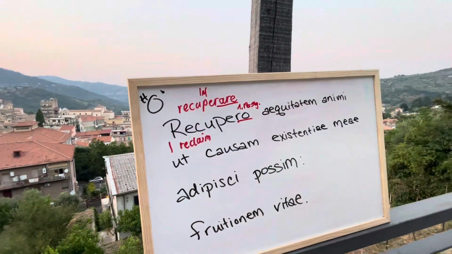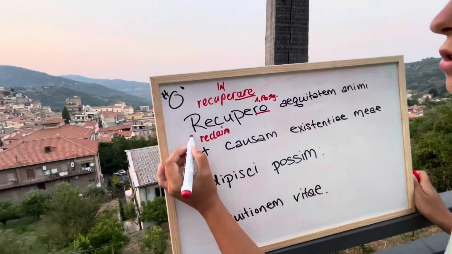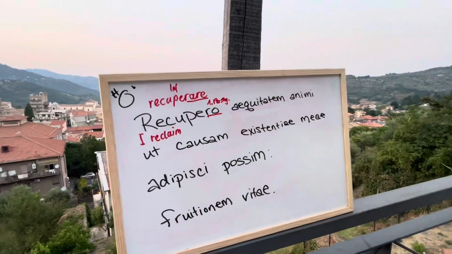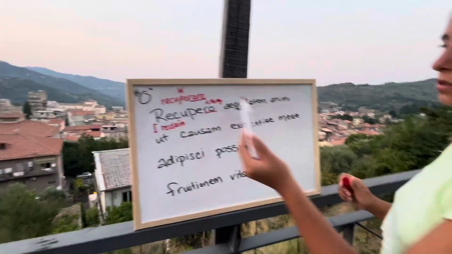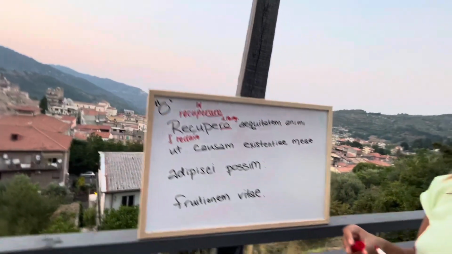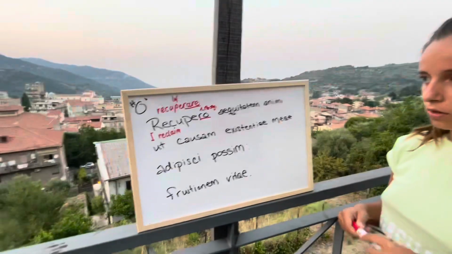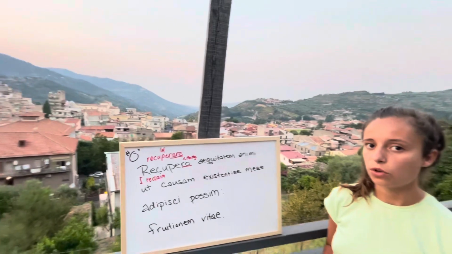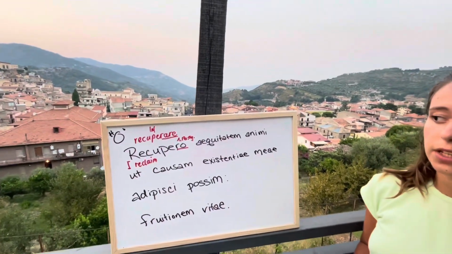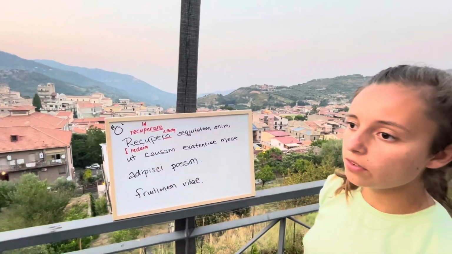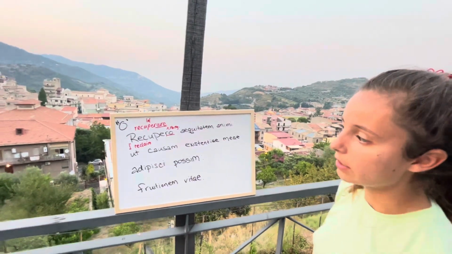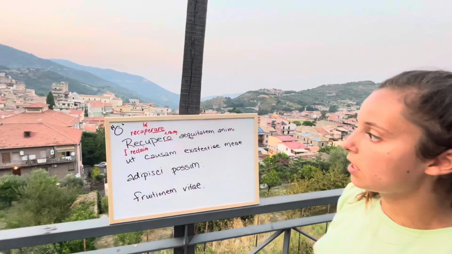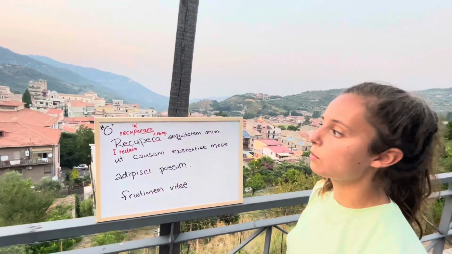So I have to say in the beginning, actually, usually in Latin you always start with the predicate, which is recupero. I did in the first lesson, I didn't do it. I started with the first word, but usually in Latin, even if the predicate is at the end of the sentence, you still start with that word.